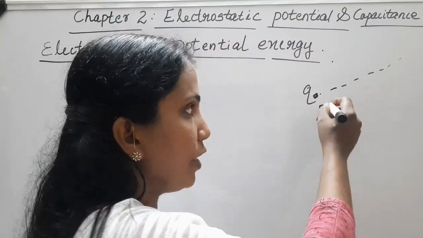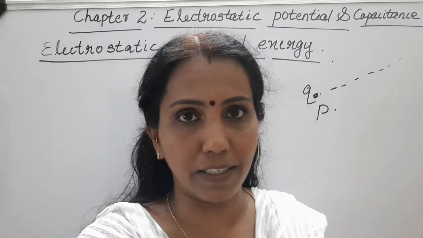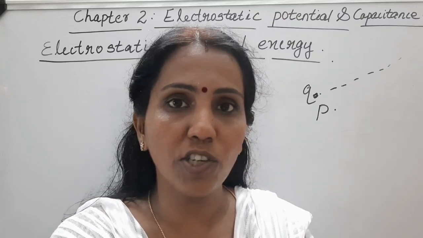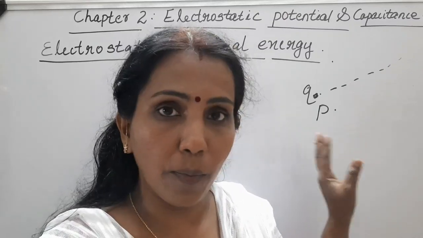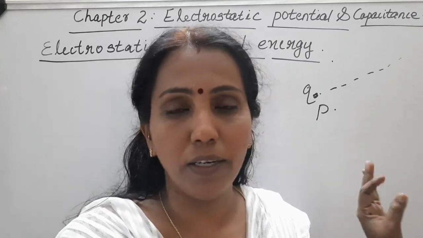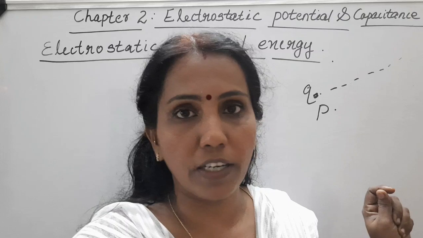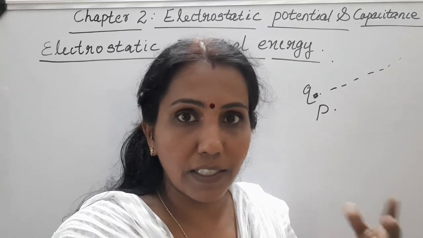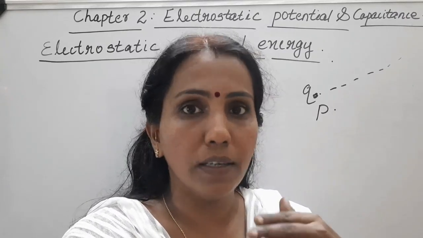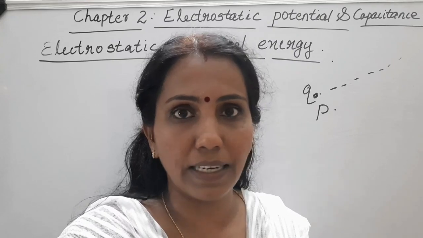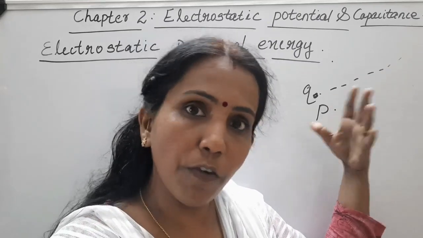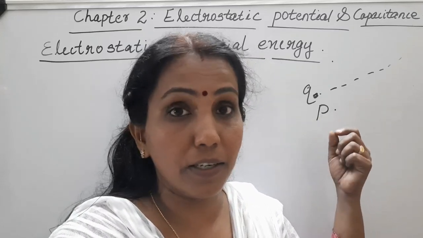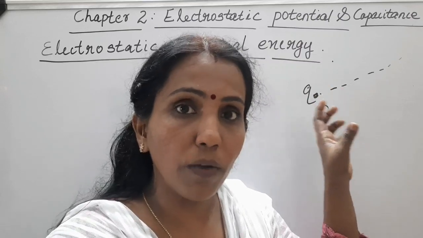Suppose we call that point P. At that point, there is an electric field. So the work done by an external force in bringing a charge from infinity to a particular point in the electric field is called electrostatic potential energy. So the external force is doing work. That external force should be equal to the electrostatic force which is acting there, because whenever we mention the movement of the charge, that charge should be moving without any acceleration.